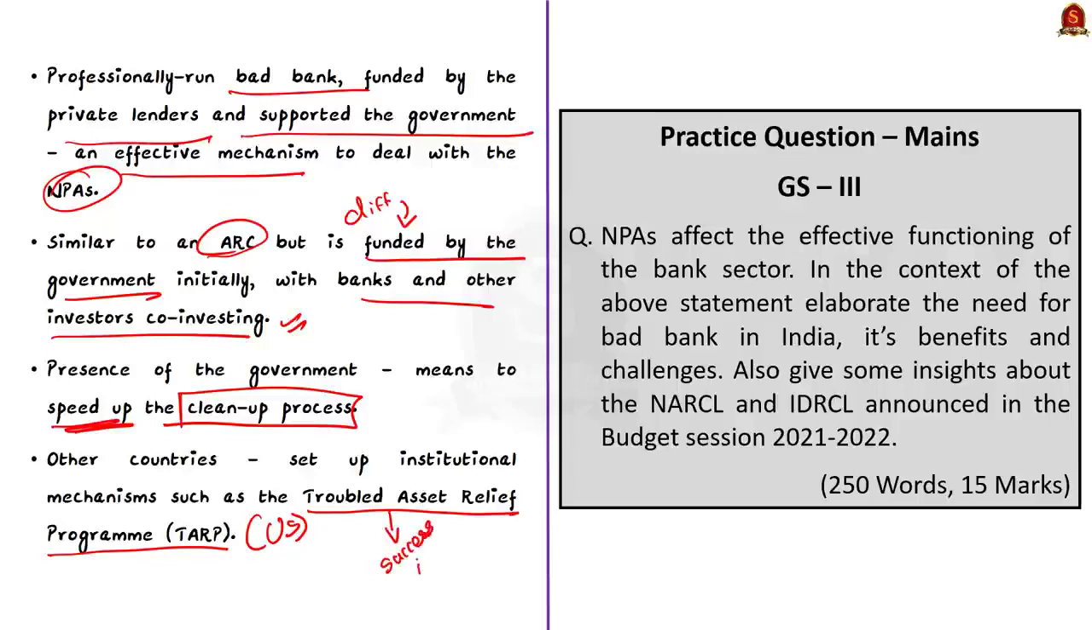Now, before winding up the discussion, here we saw some points about NARCL and IDRCL. We saw about the functions of NARCL and IDRCL. Next, we moved on to the significance of bad banks.